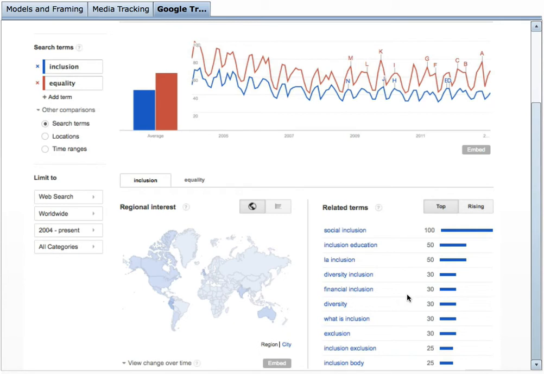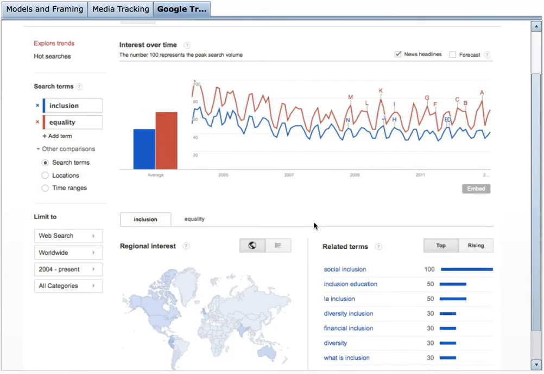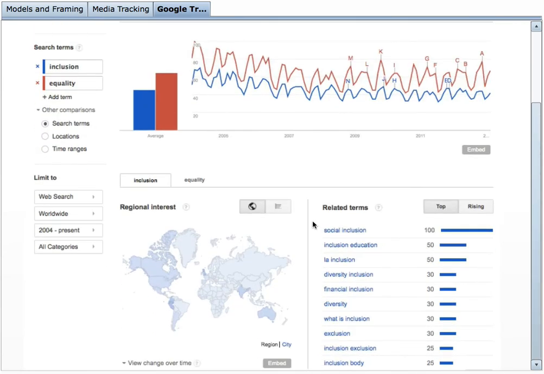So we find this is a very useful way to not only help people that are in a social innovation lab start to understand the overall framing of how the issue is being presented, but tracking that over time and looking at how the potential solutions that we may employ relate to those narrative frames.